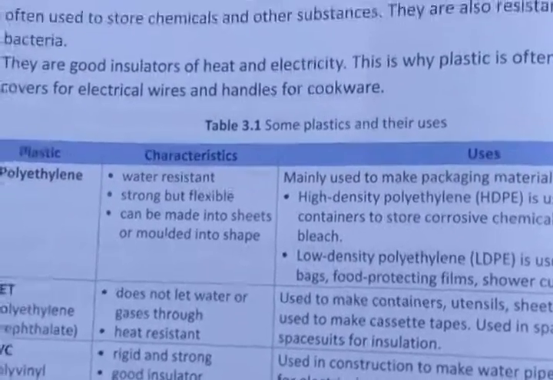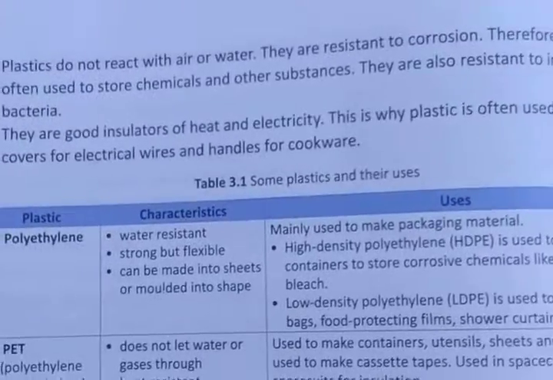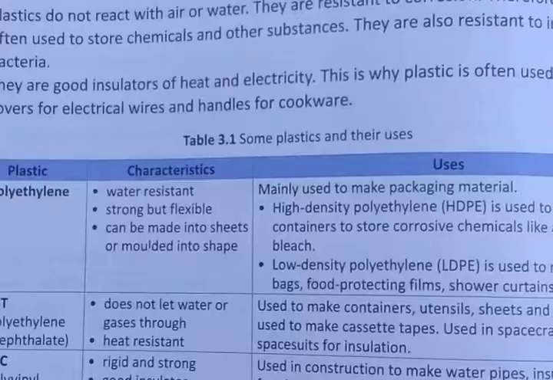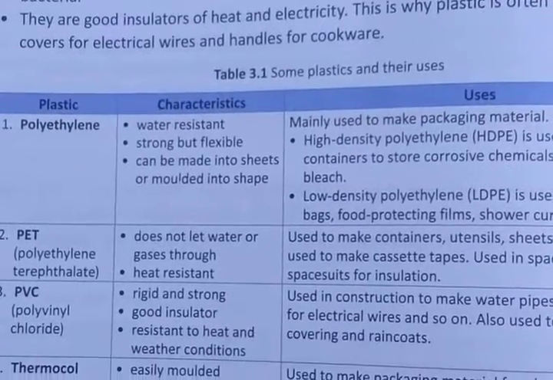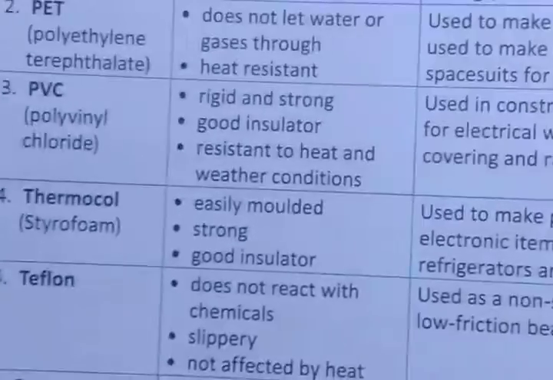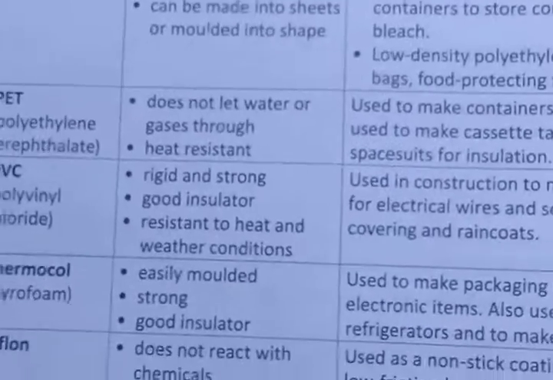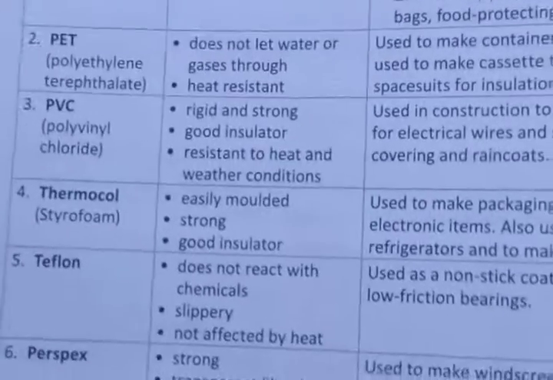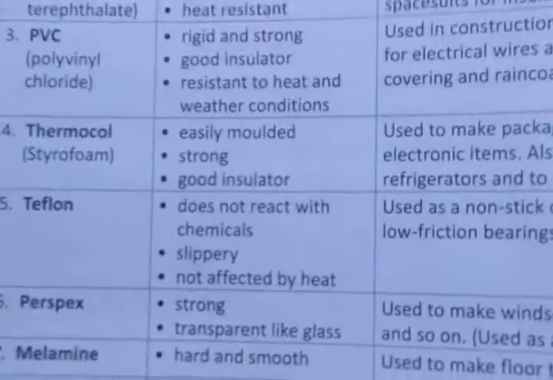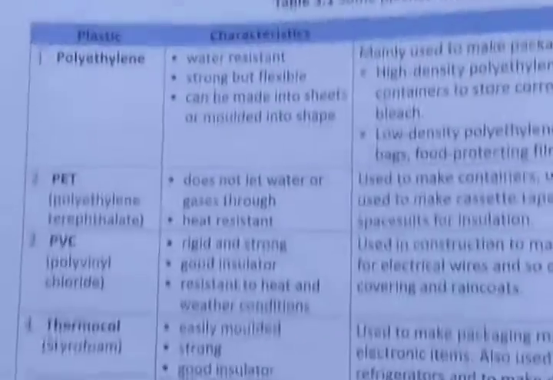So you may have seen the uses of plastic, that they are lightweight, they do not react with air and water, they are good insulators of heat and electricity. You can see that your mother maybe uses a pressure cooker. In the pressure cooker you can see the handles are covered with plastics, because they are insulators of heat and electricity. Now here you can see this table.